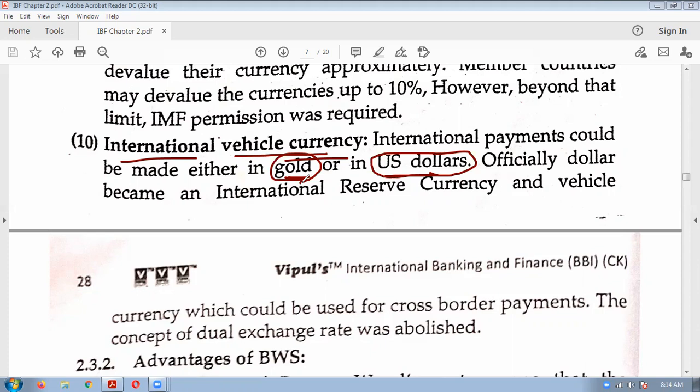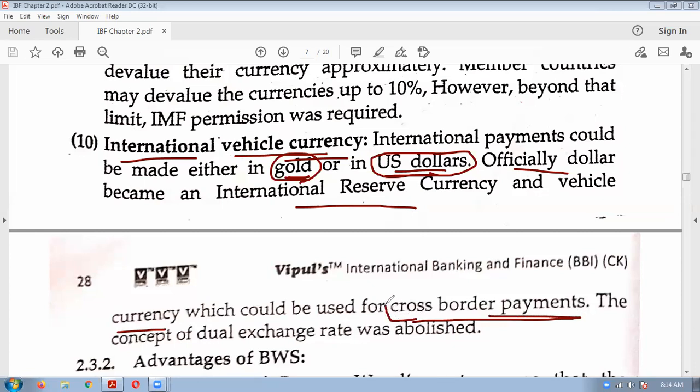But nowadays, remember, the US dollar is the vehicle currency because all the transactions take place in US dollars only, and it is a freely convertible currency also. Officially, the dollar became the international reserve currency and vehicle currency. Vehicle currency means which can be used for cross-border payments.